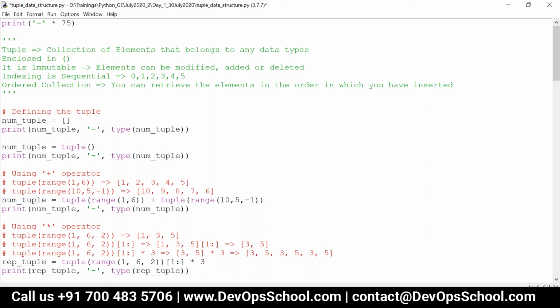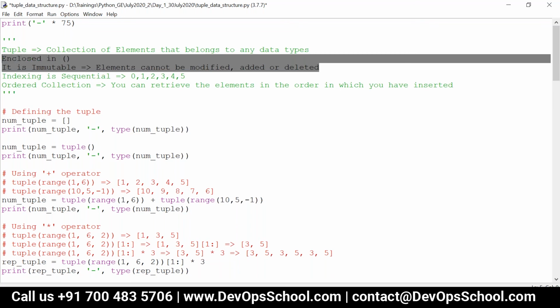That is, elements cannot be added, modified, or deleted. And indexing is sequential and ordered collection. That is, you can retrieve the elements in the order in which you have inserted. The difference is these two points: enclosed in parentheses, and it is immutable. That is, we can't modify the references within the tuple.